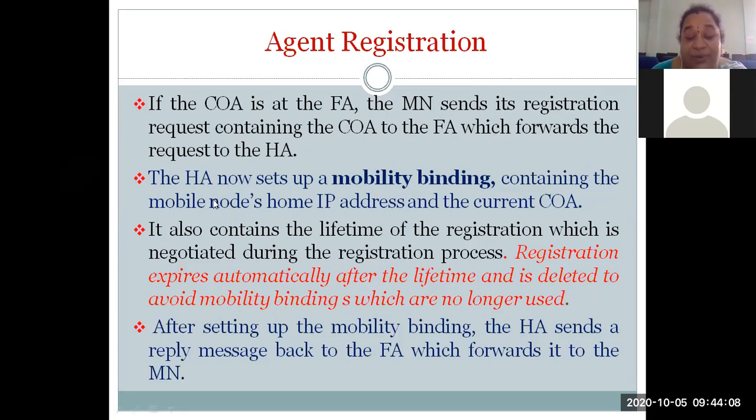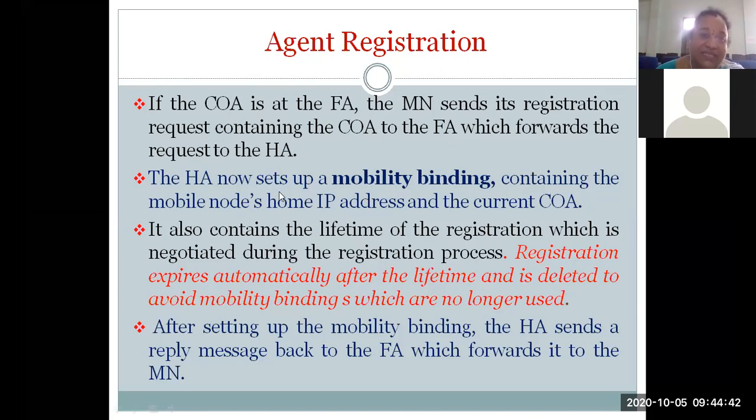The home agent is going to set up a mobility binding, containing the mobile node's home IP address and the current COA. So the mobile node's IP address will be attached with the current COA. The new form of the address is the combination of the home IP address and the current COA. That is the mobility binding, done by the home agent itself.